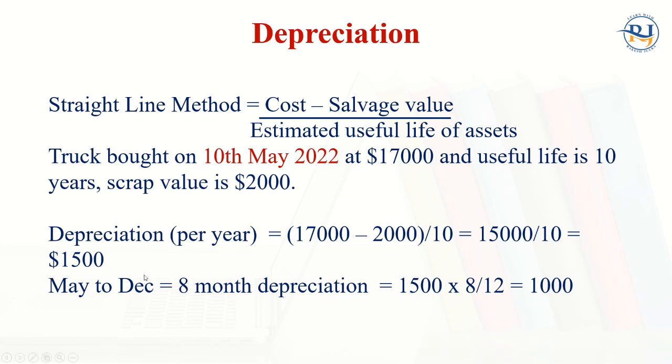So from May to December, we have 8 months in total, and for 8 months, $1,500 into 8 divided by 12, so $1,000 will be considered as depreciation for this year and will appear on the debit side of the income and expenditure account.